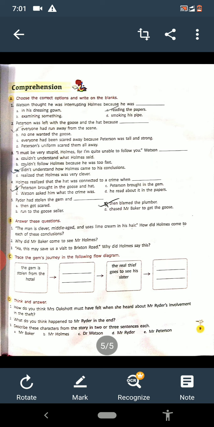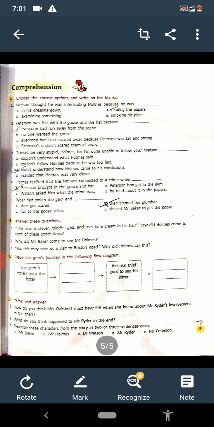Trace the gem's journey in the following flow diagram. See, it is there. The gem is stolen from the hotel. Then what is second? It is put into the mouth of a goose. The real thief goes to see his sister, and he was caught there. Right? In this way you can do this.